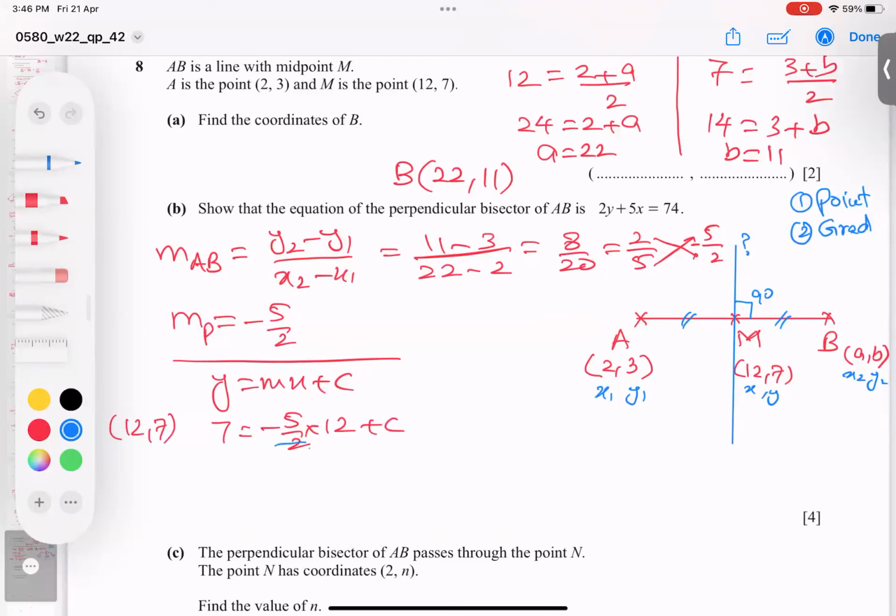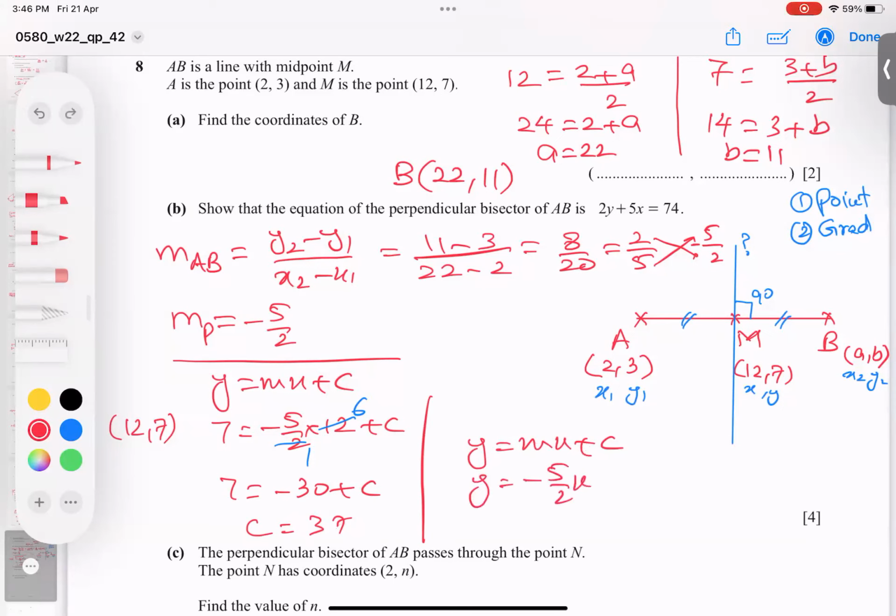These two twos, 2 sixes are 12, minus 6 fives are 30. And it goes there, it becomes 37. But this is not my answer. We have the right final answer: y equals mx plus c, m is this. Okay, I'm replacing.